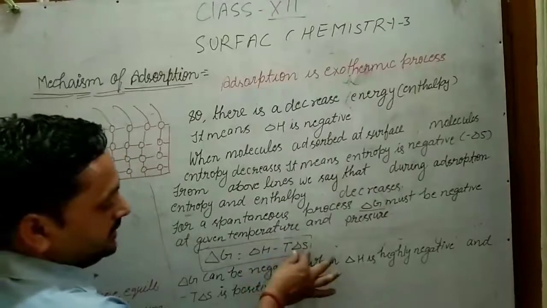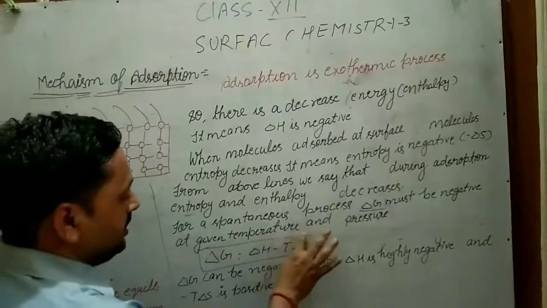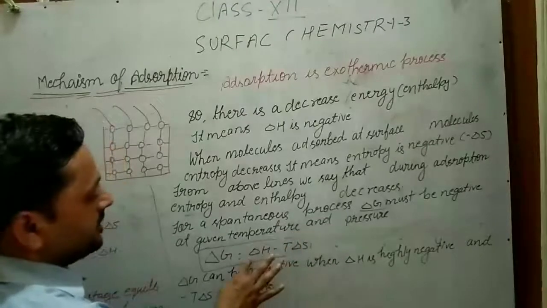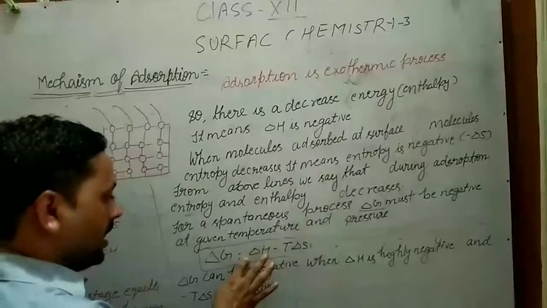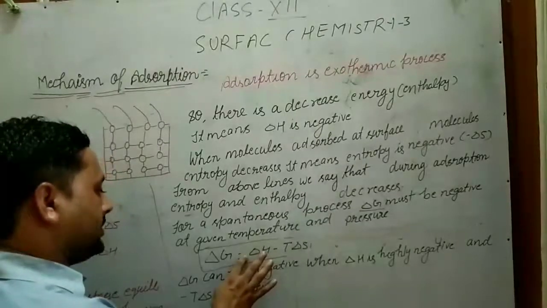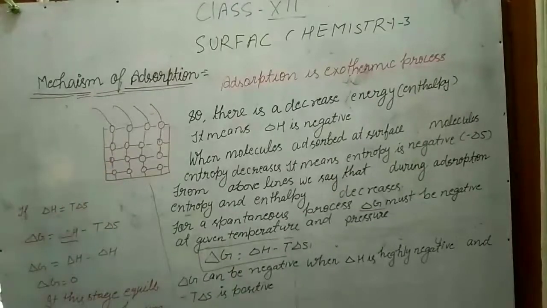If this is positive, this portion will be positive. And if delta H is highly negative, then the value of delta G will be negative. So for a spontaneous process, delta G must be negative.